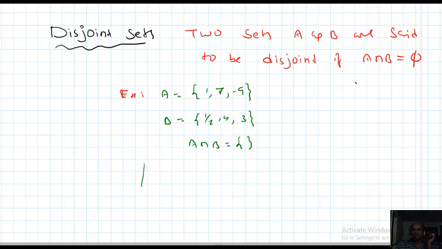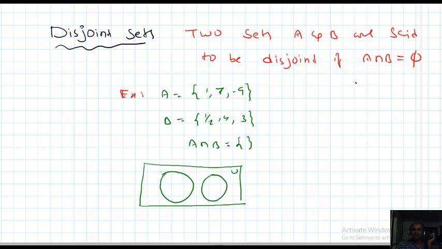In the Venn diagram sense, observe here: this is the universal set, this is set A and this is set B. They are not joined to each other, there is no common element between them. In this situation, those two sets are called disjoint sets. Otherwise, these are called joint sets, not disjoint, because there will be some common elements. So this is the definition of disjoint sets.